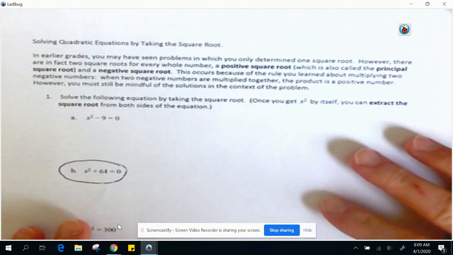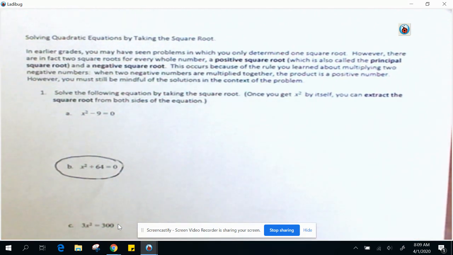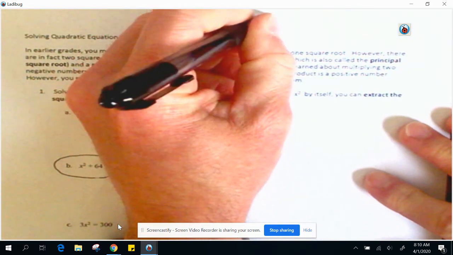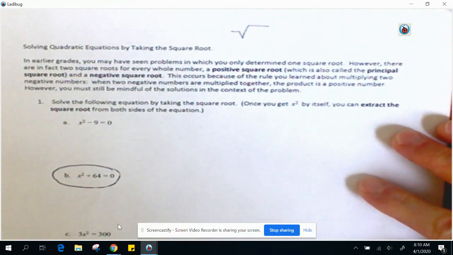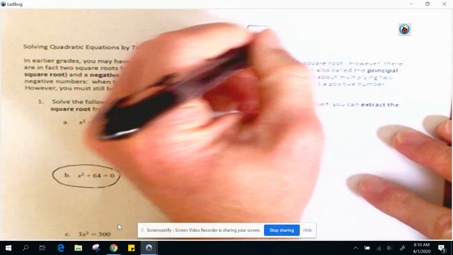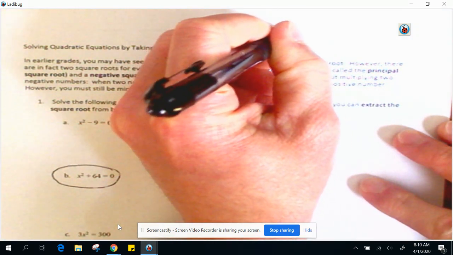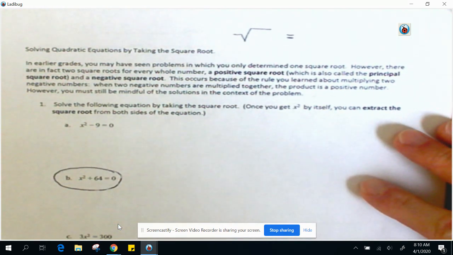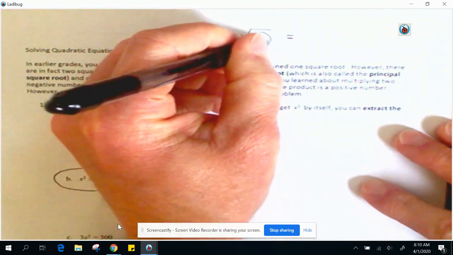I'm just going to read this to you. It says solving quadratic equations by taking the square root. Remember, the square root is this symbol. It's called a radical symbol. And this is getting you to figure out what number, when multiplied by itself, gives you this product in here.